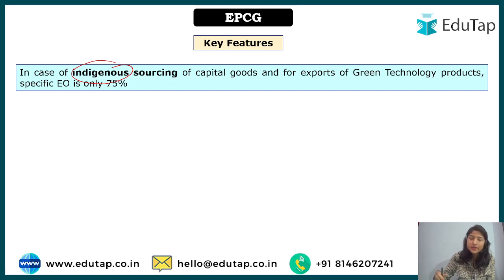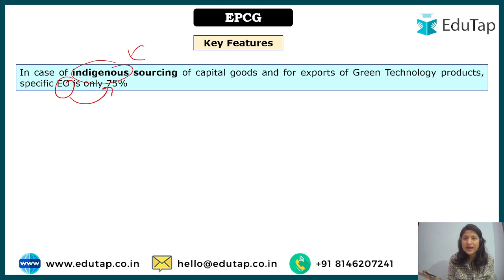Of course the manufacturer will prefer that, but in that case the indigenous sourcing will be affected, right? And because of that, the indigenous sources will also suffer. That is why the government has said that if you are buying from indigenous sourcing, then the export obligation is only 75% of the amount that has been saved on that particular tax.